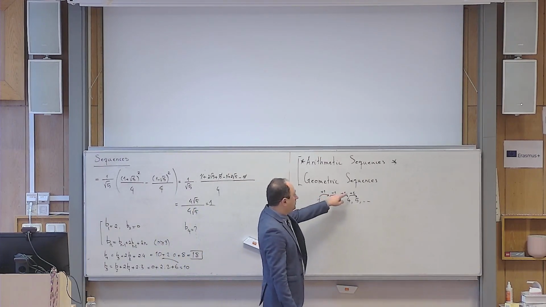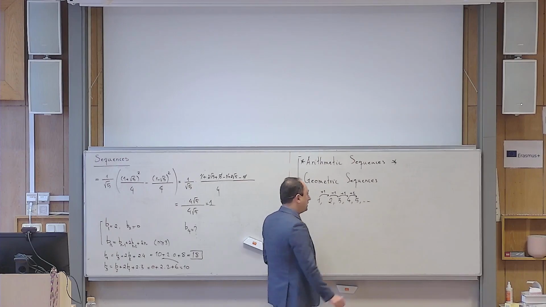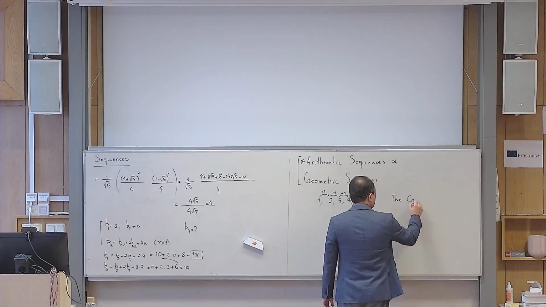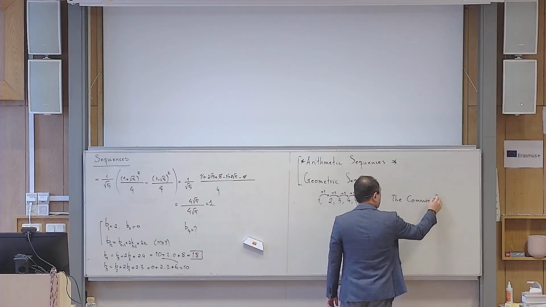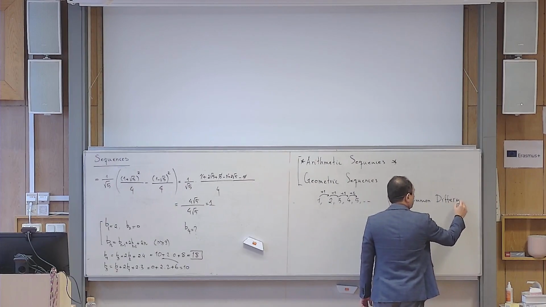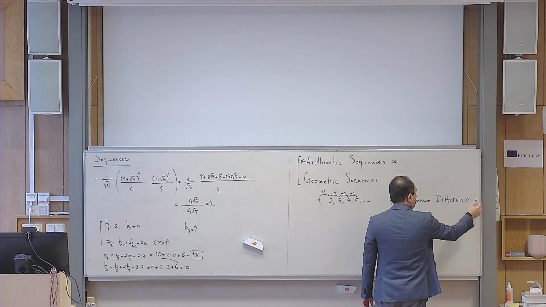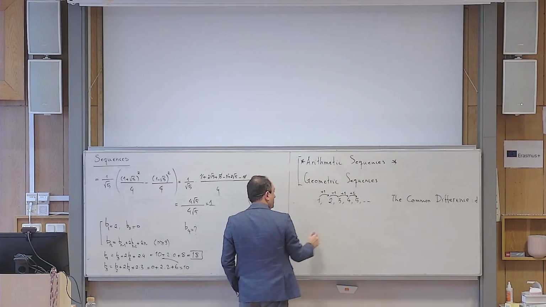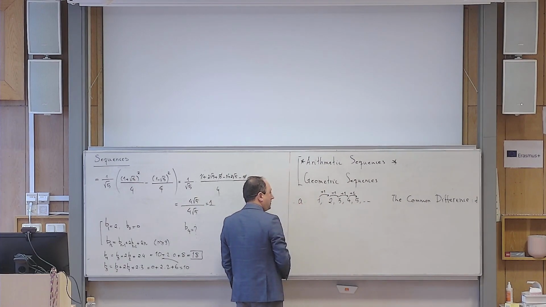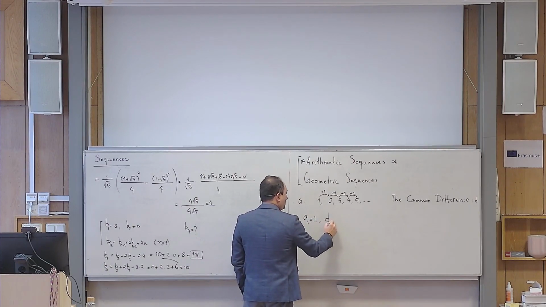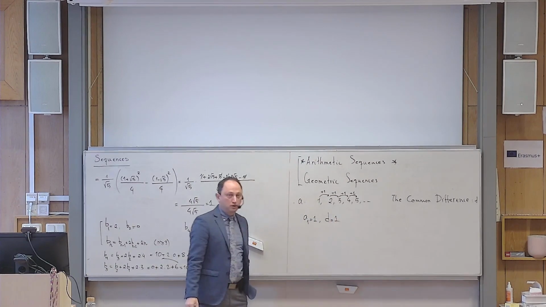And this constant number that is just added every time is called the common difference. And it is denoted usually by just little d. Okay, so I say that this is an arithmetic sequence. If I call this sequence A, the first term is what? 1, and the common difference here is also 1.